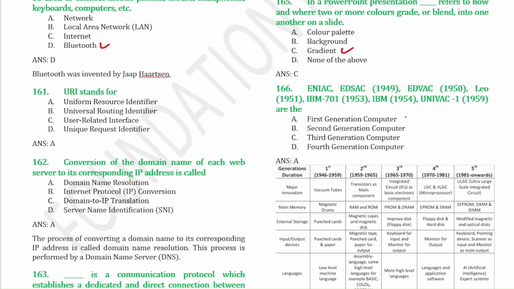So these are all first generation computers. If you see the year, first generation, second generation, you have to know the years, and then the major innovation that was involved. In first generation, we use vacuum tubes. Second generation, we use transistors. Third generation, we use integrated circuits. Fourth generation, we use large scale integrated circuits and very large scale integrated circuits. And in fifth generation, we use ultra large scale integrated circuits. So these are important. If you just see the years, we will know that these are all first generation computers.